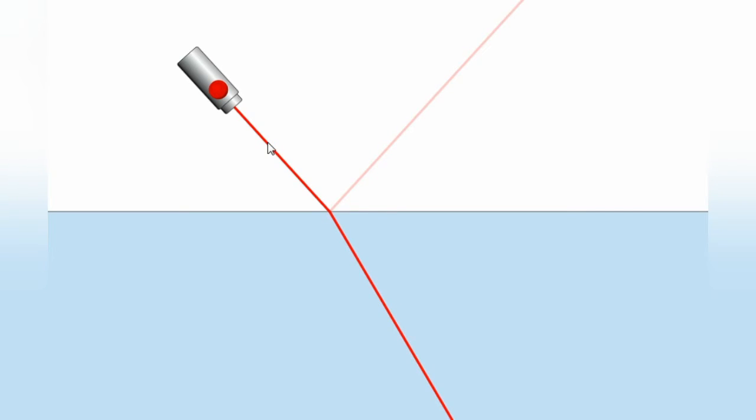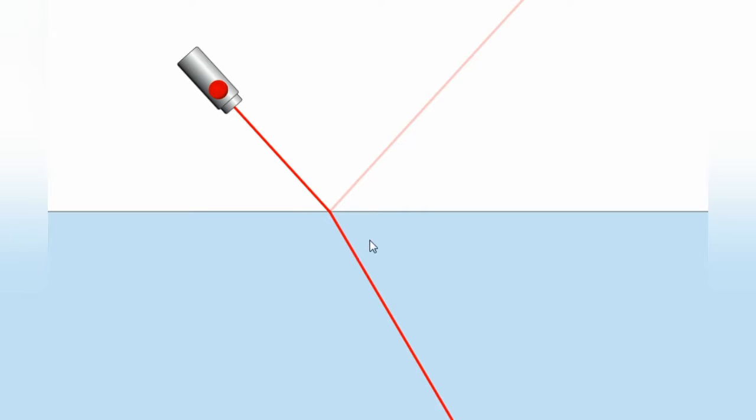We have to draw a normal to this point of incidence, because by drawing the normal we can measure some of the angles. So the use of drawing the normal is to measure the angles.